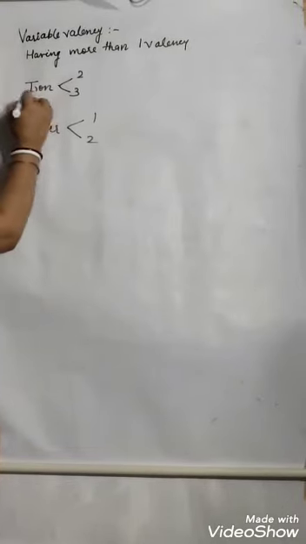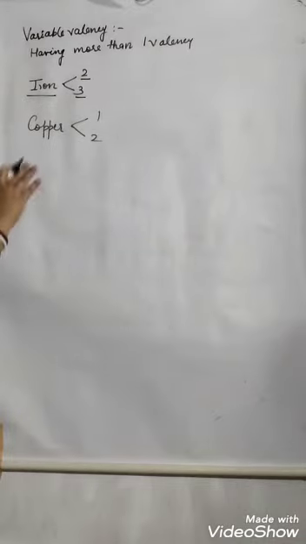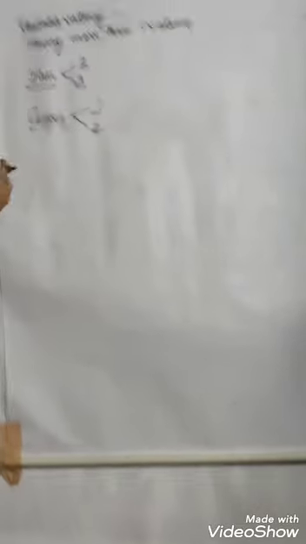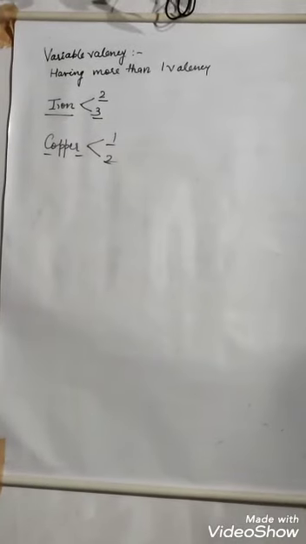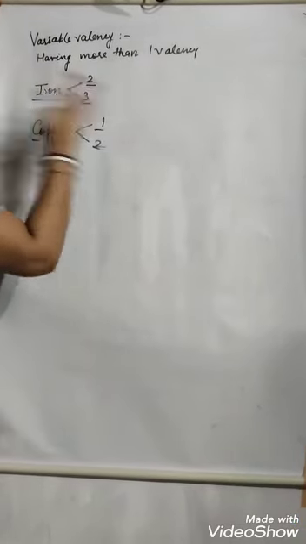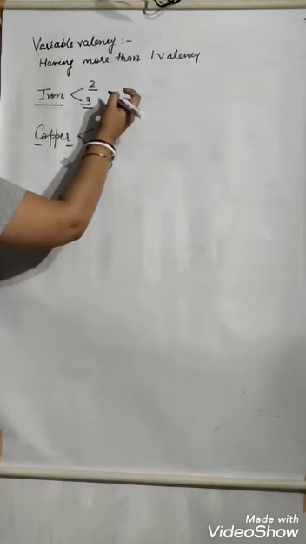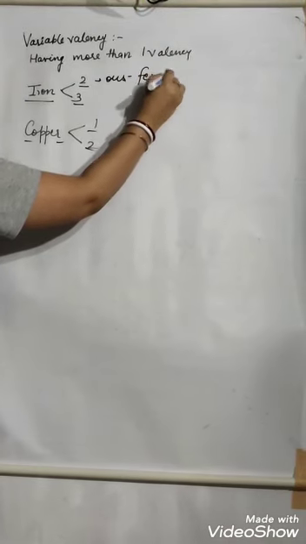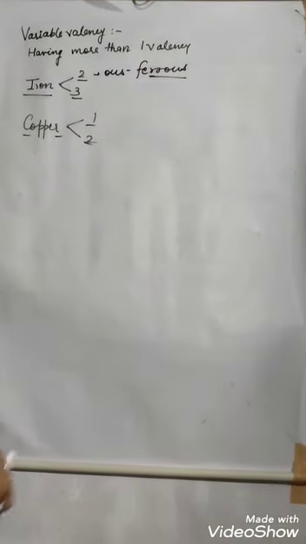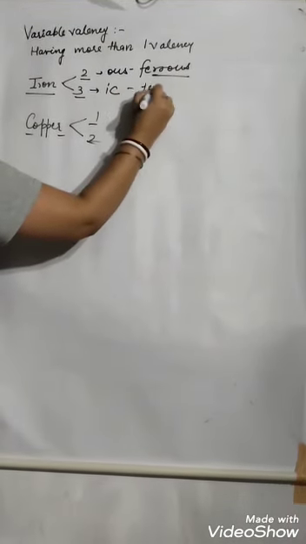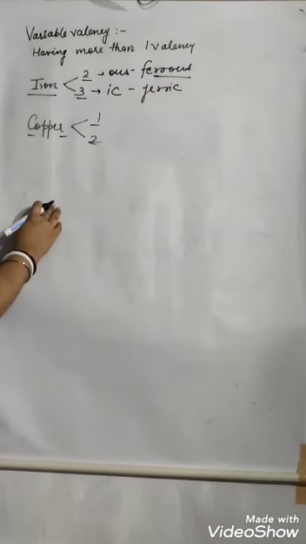So see, suppose iron has valency 2 and 3, and copper has valency 1 and 2. So how will we identify at what time iron is showing valency 2 and at what time it is showing valency 3? Whenever it is the lower valency, lower means the smaller number, here 2 and 3, which is less, 2. So its suffix will be -ous. So its name will be ferrous. So when ferrous is written, that means its valency is 2. When it is the higher valency, its suffix will be -ic. That means ferric. That means it is showing valency 3.